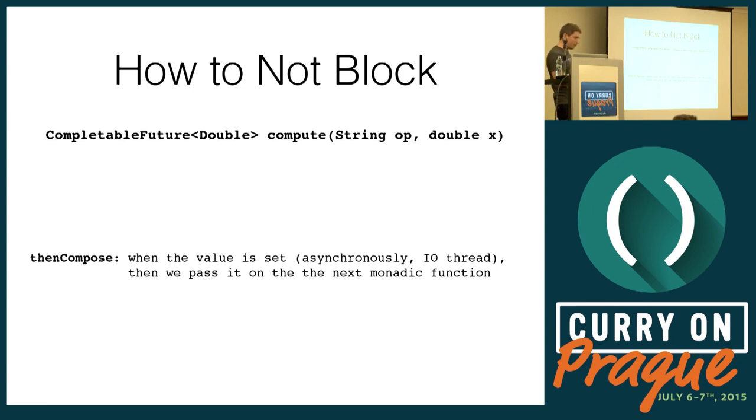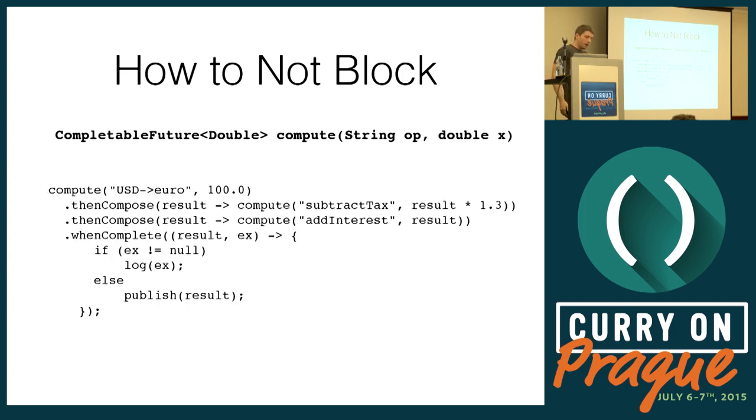But again, we don't care. It looks enough like a monad. And the idea of the future is that the wrapped value is not immediately available. It will become available when, let's say, the I/O thread sets the value and completes the I/O operation. And therefore, our composition rule, which in Java is called thenCompose, says that when the I/O thread sets the value of the future, we're going to pass that to the next monadic function in the chain. And they said, okay, listen, now your code is going to look like this. And this is Java 8 code. And I think you'll all agree that it's much, much better than callbacks.